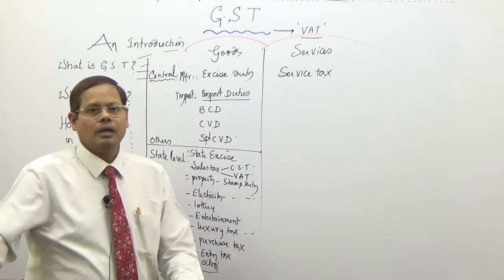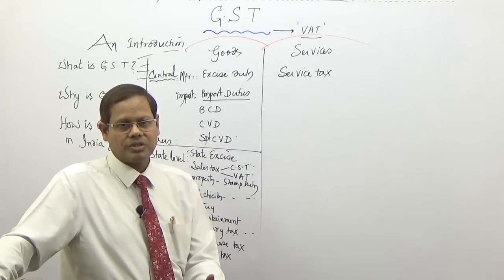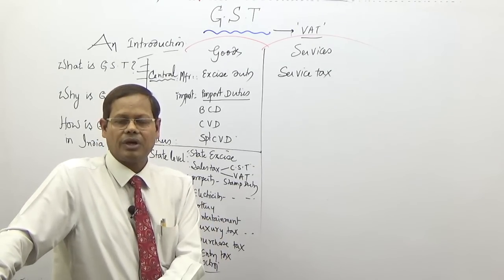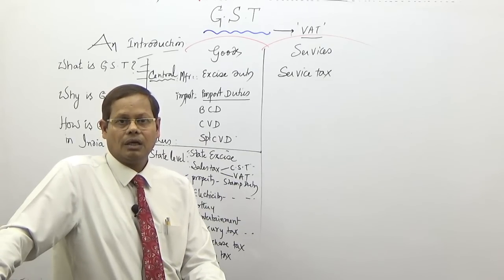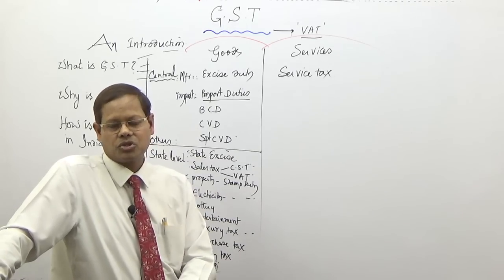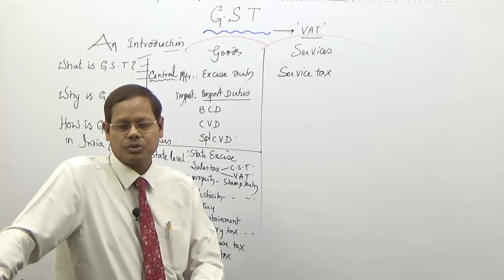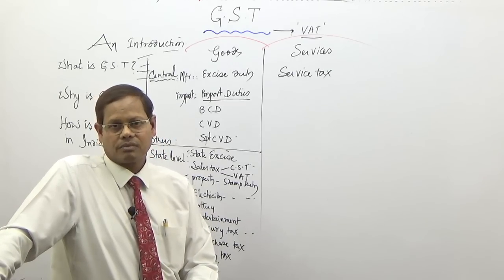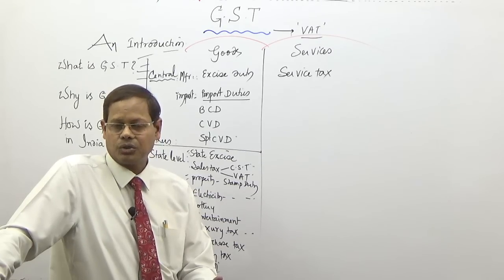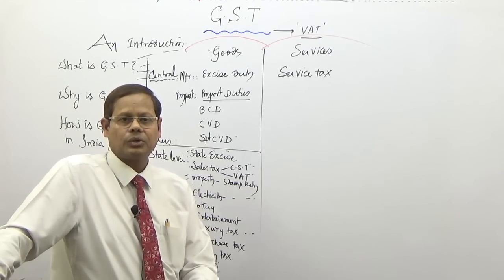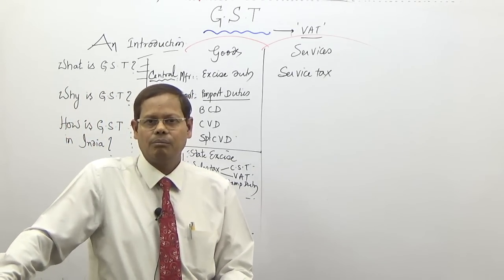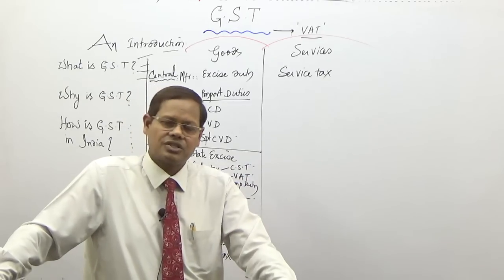And then between 2003 and 2008, local sales tax became a tax on value addition. We introduced VAT after a long pursuit. State governments agreed to introduce it. The first state was Haryana in 2003. I think the last state to introduce VAT was Uttar Pradesh, and finally by 2008 all states became VAT states.